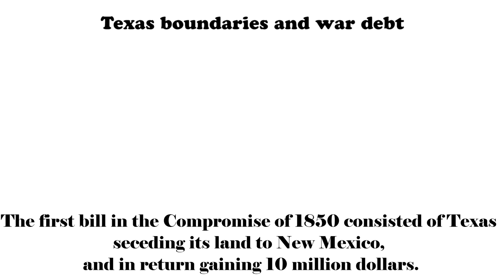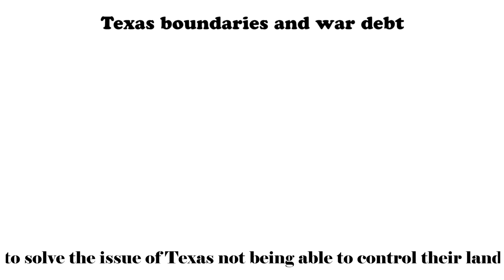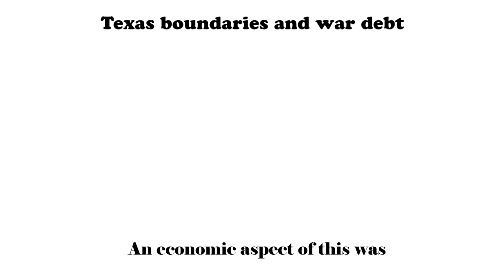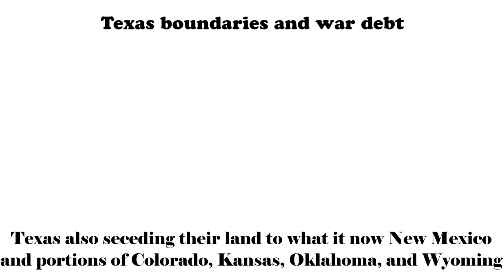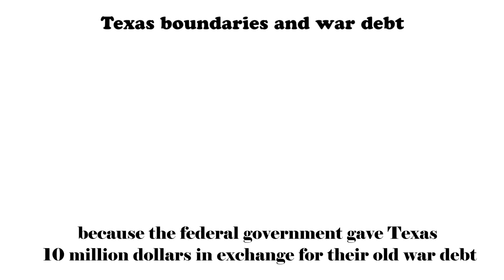The first bill of the Compromise of 1850 consisted of Texas ceding its land to New Mexico and in return gaining $10 million. A social aspect of this was that the boundaries of present-day Texas were set to solve the issues of Texas not being able to control their land because it was dominated by hostile native tribes. An economic aspect of this was that Texas also ceded their land to what is now New Mexico and portions of Colorado, Kansas, Oklahoma, and Wyoming, which brings us to the political aspect, because the federal government gave Texas $10 million in exchange because of their old war debt.